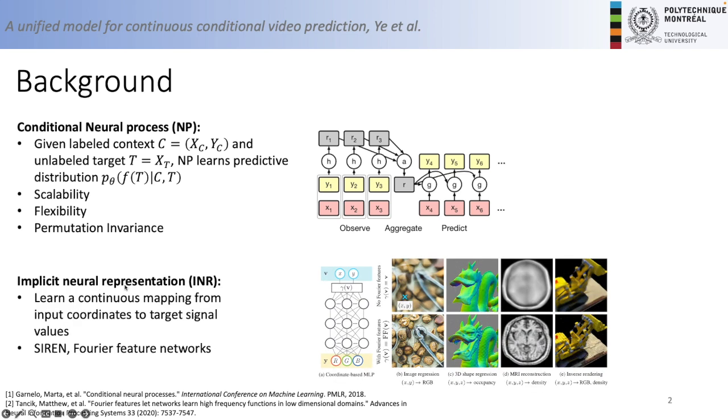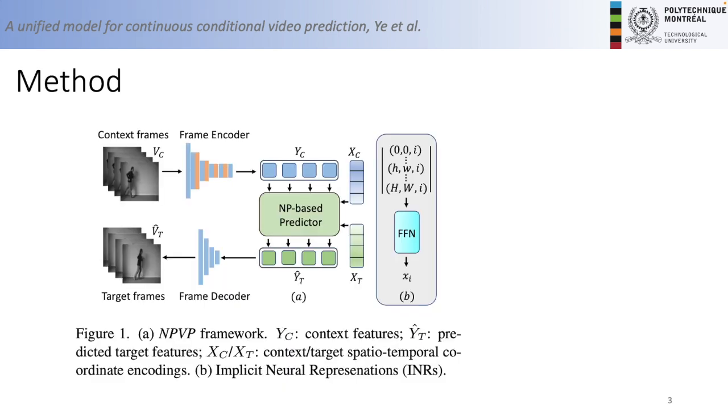The second technique is the implicit neural representation, or INR. INR learns a continuous mapping from input coordinates to target signal values. We can implement INR by several networks or Fourier feature network.